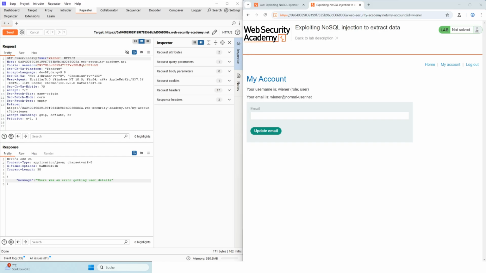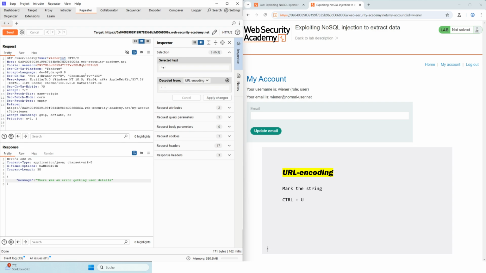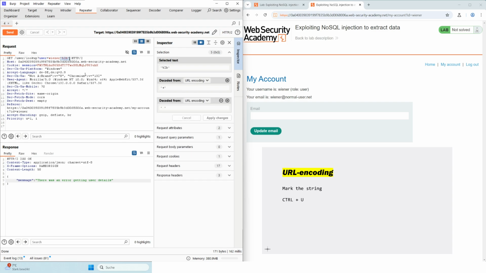We now insert a valid JavaScript payload to test whether this also has an influence on the response. To do this, we insert the plus sign and close the expression with another single apostrophe. Before we can send this request, we must first URL encode it. To do this, select the plus and press Ctrl+U in the Burp Repeater. Now we can send the request. When we look at the response, we see the data of the user wiener.